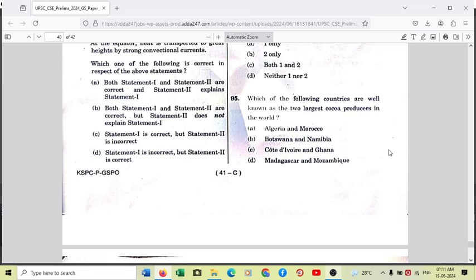So the ice cream industry uses a lot of cocoa, as well as chocolate industries, and nearly 75% of cocoa in the world comes from these 5 countries. So the answer is very simple, option C.